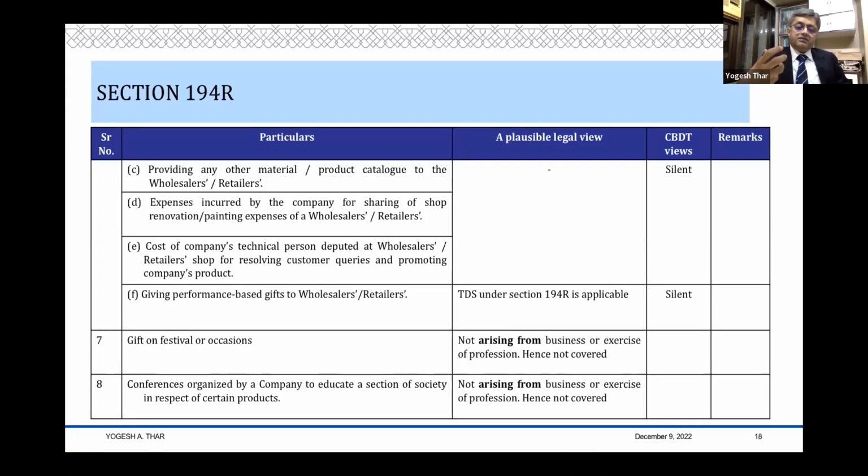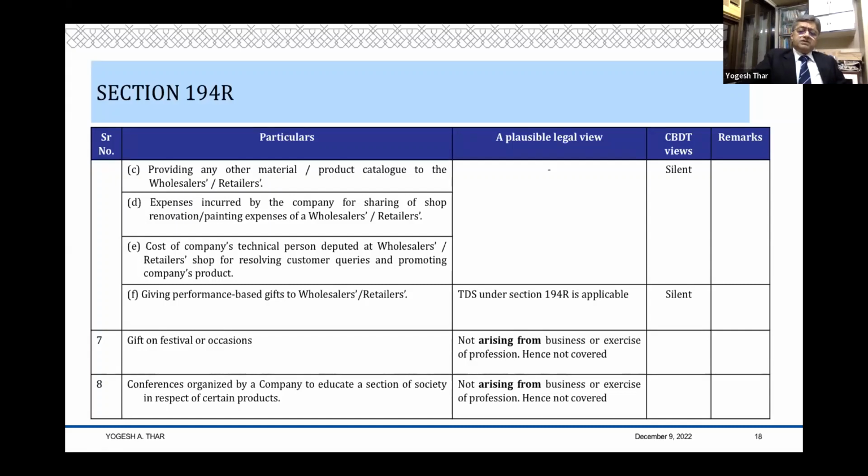Or it is only a second degree nexus that, okay, I'm doing a transaction with dealer Mr. A, and this dealer Mr. A is a good man. I need to appreciate him by way of giving these gifts, or I need to express my gratitude to him by way of giving these gifts on Diwali, on Christmas, etc. So I would feel that these type of gifts are not arising from business or exercise of profession, because there's no first degree nexus. They have a second degree nexus, if at all.